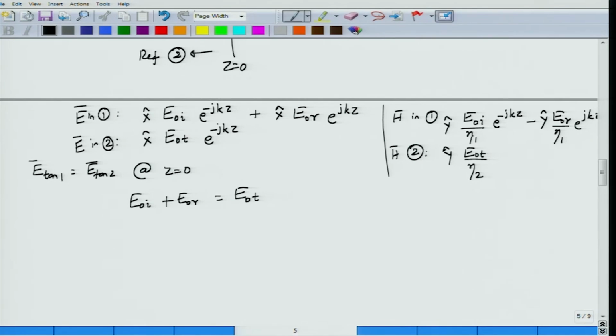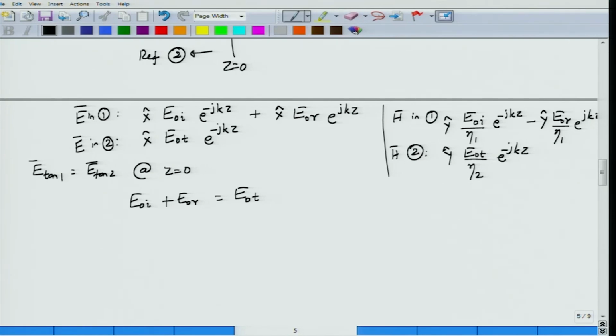In medium 1 the ratio of electric field to magnetic field is eta 1, therefore this becomes E0I by eta 1, and the same thing for the reflected field as well, it is E0R by eta 1, right? But in medium 2 it is the second medium impedance eta 2 that must be entered here, and then this will still be propagating along the z direction. I have also assumed that there are no additional phase factors anywhere in this relationship.